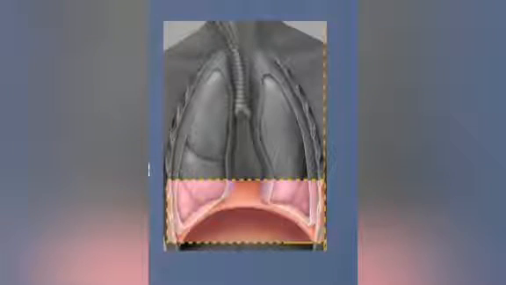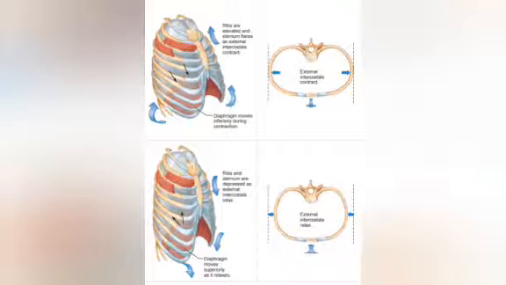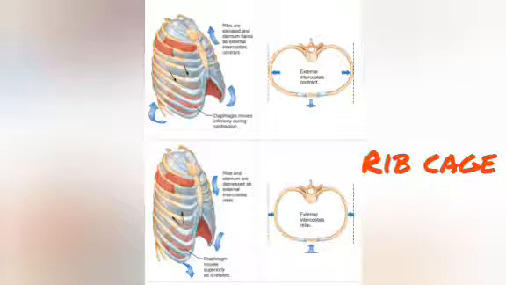And the next one is the diaphragm. The diaphragm is nothing but a dome-shaped sheet of muscle which serves as the main muscle of our respiration and plays a vital role in the breathing process. It is also known as the thoracic diaphragm, and it separates the thorax or chest from the abdominal cavity. That is, the abdominal cavity is our stomach area and the thoracic cavity is the chest part. And it divides the two parts.